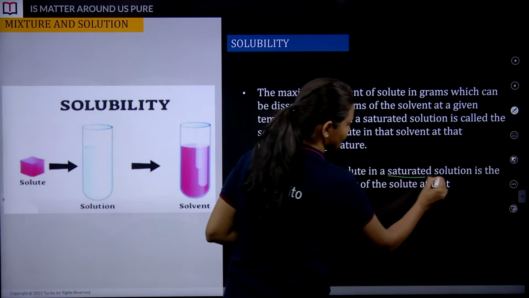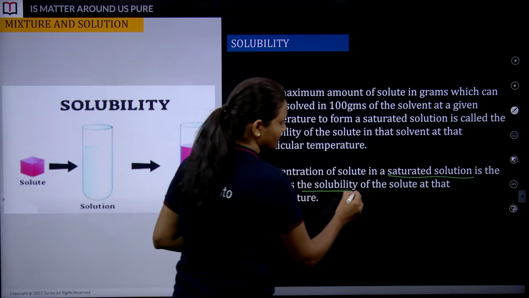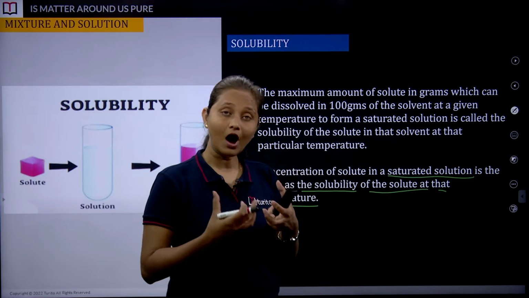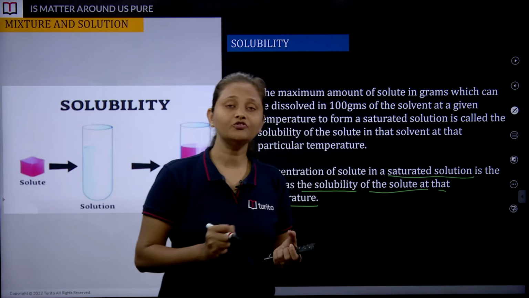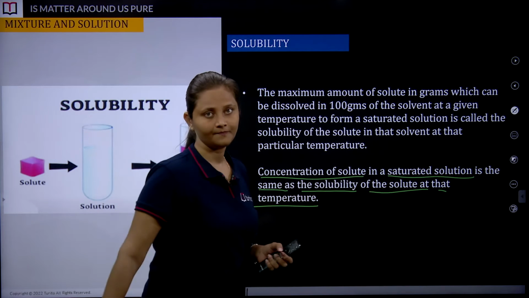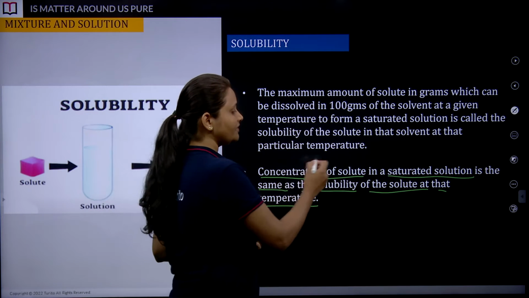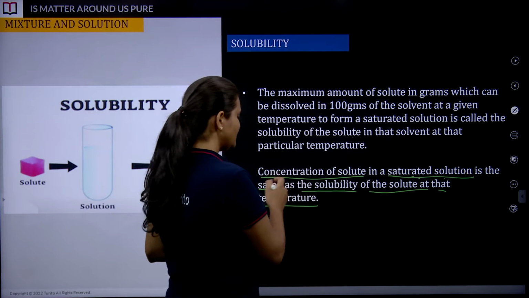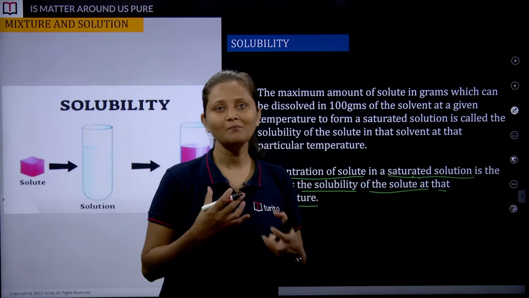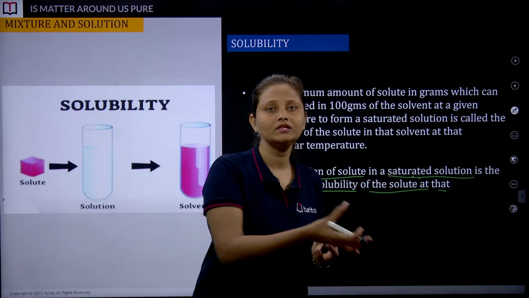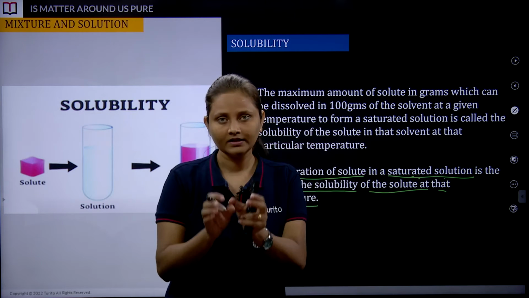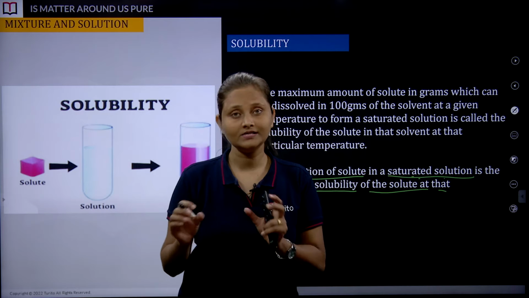Concentration of solute in saturated solution is the same as the solubility of the solute at that temperature. Okay, so how many solute particles can get dissolved in 100 gram of solvent is the concentration of the solute. So, concentration is nothing but the maximum amount of solute that gets dissolved in that solvent at the given temperature. Its concentration and solubility of that solute in that given solvent remain the same. It is equal. Okay.